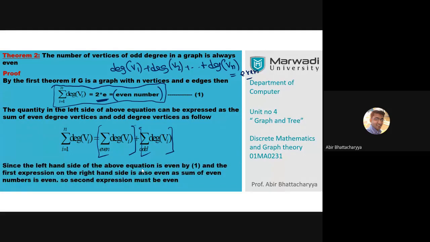Now what is your left side? Your left side is an even number, and the right side is an even number. As I told you, from here this is equal to an even number, and I separated this total degree into 2 parts: summation of even degree plus summation of odd degree. And remember, we are interested in the summation of odd degree, the count of odd degree vertices.